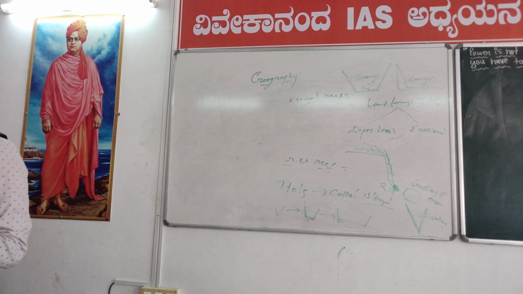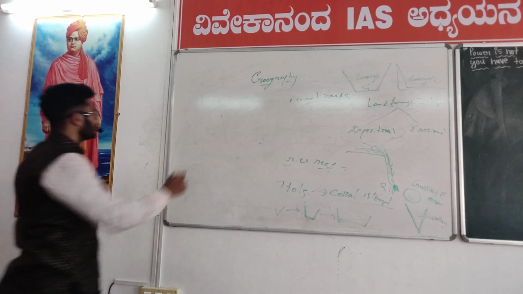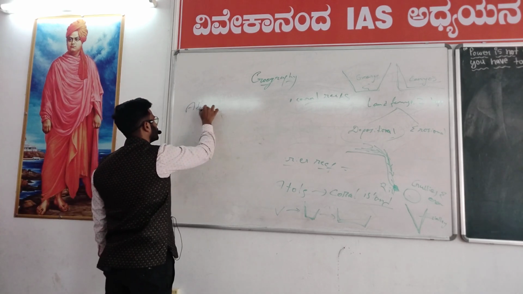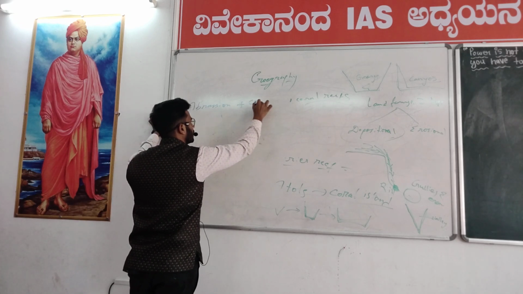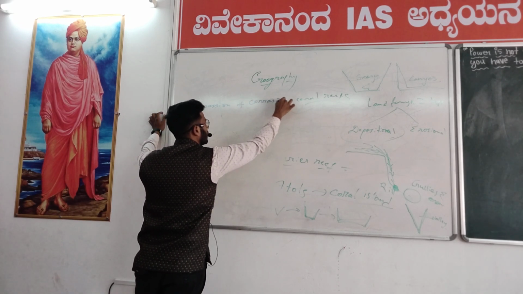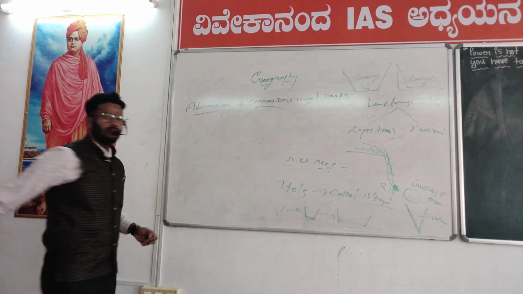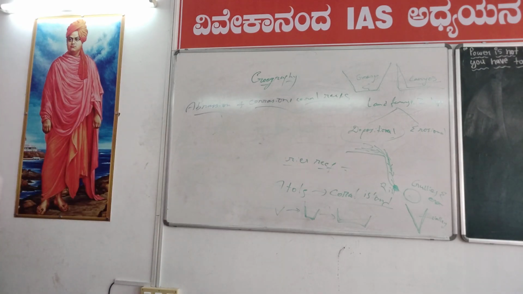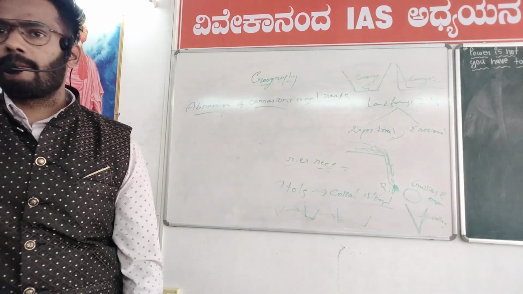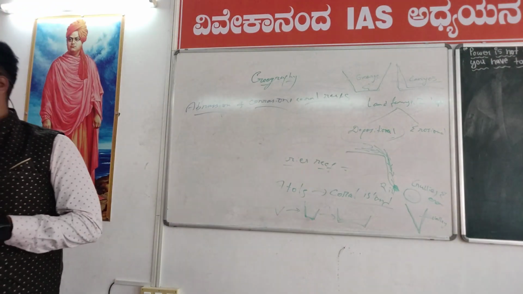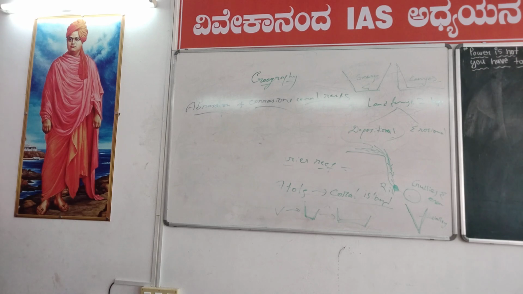Okay. Take wind erosion. Abrasion and corrosion. These are the kinds of wind erosion. Okay. Abrasion and corrosion. Did you hear? Corrosion and abrasion. What is corrosion and abrasion? Did everyone hear? This is a kind of wind erosion.